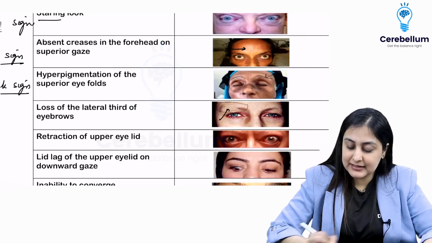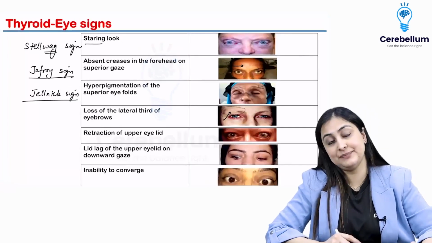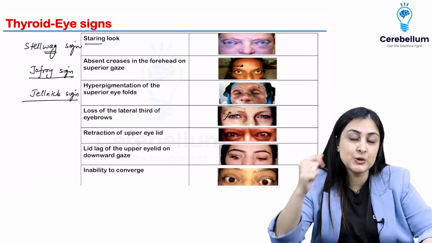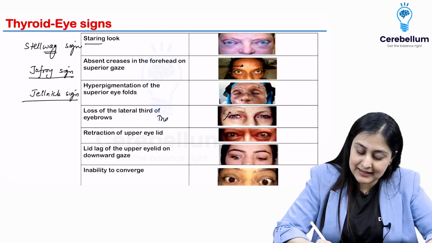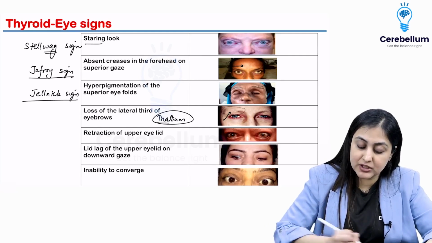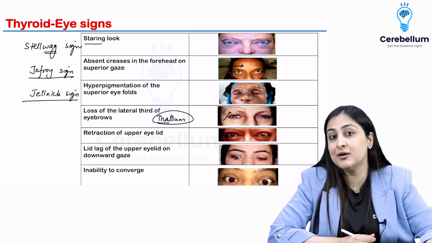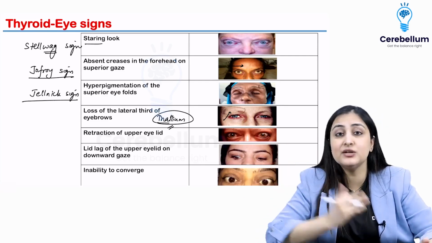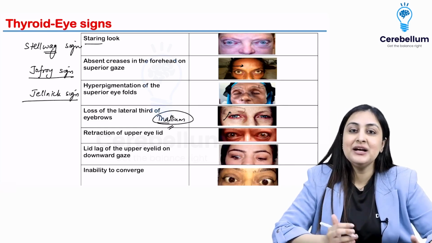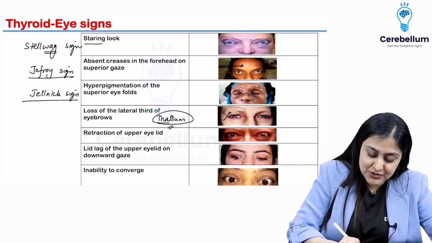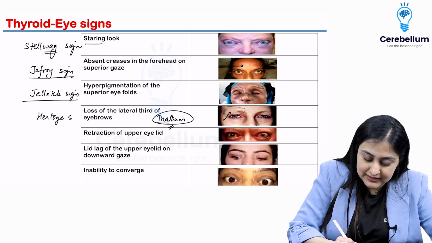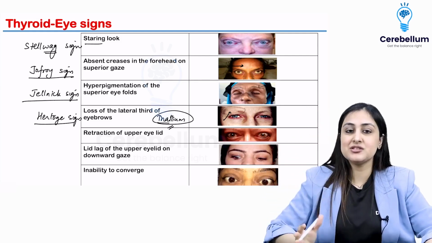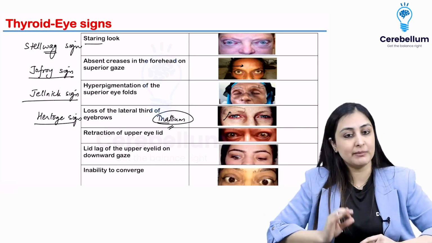So this is something that I want to correlate here with a toxicity. Which toxicity did we learn that the specific sign was madarosis, loss of lateral third of eyebrow? That was thallium, isn't it? So what you want to remember is that if somebody will hurt you, you would want to kill them with thallium because thallium is the most ideal homicidal agent. Yeah. So if somebody will hurt you, so from this you want to remember Hertoghe sign. Hertoghe sign, thallium, loss of lateral eyebrows. All right, so this is how we have interlinked a lot of things and remember this mnemonic.